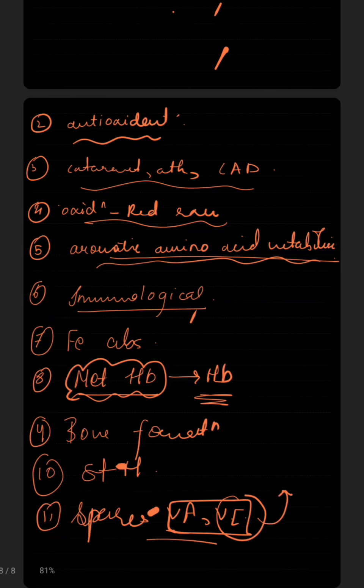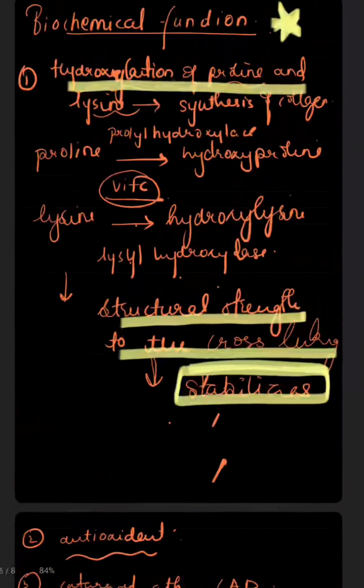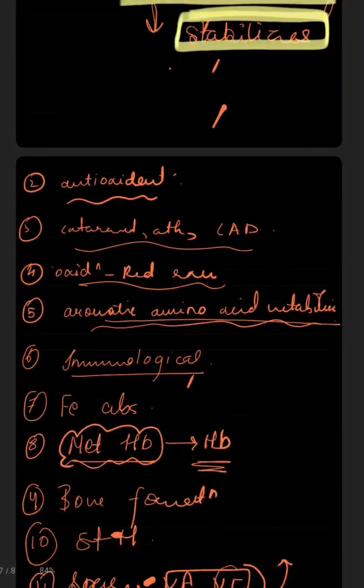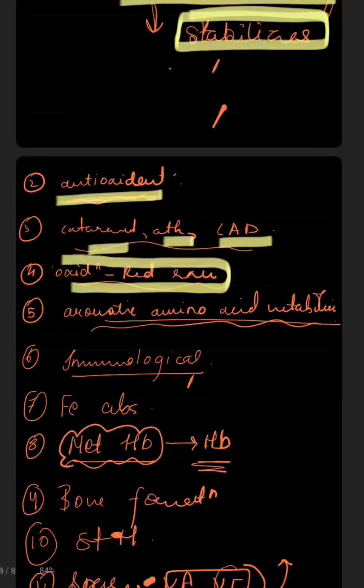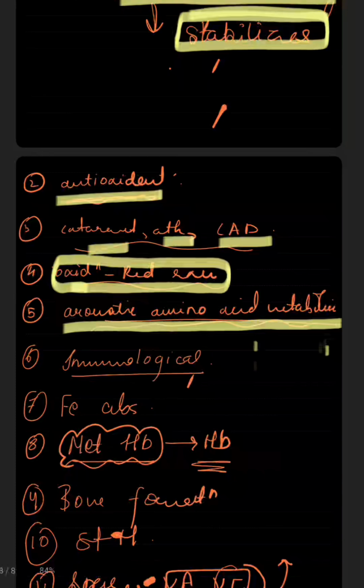So what were the biochemical functions? The first and most important one was hydroxylation of proline and lysine. Then it works as an antioxidant, a free radical scavenger. Then it prevents cataract, atherosclerosis, and coronary artery diseases. It is important in oxidation reduction reactions of cellular respiration, and in aromatic amino acid metabolism, where tryptophan is converted to 5-hydroxytryptophan and para-hydroxyphenyl pyruvate is converted to homogentisate.